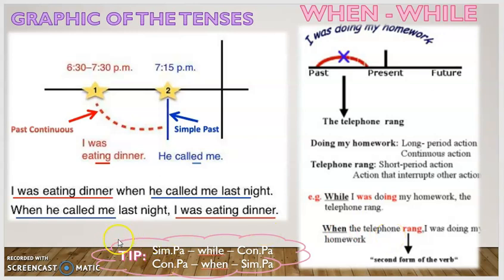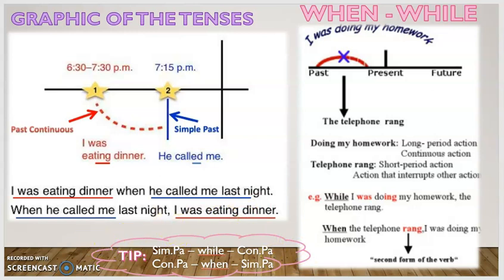Now I have an interesting tip for you about how to use while and when in the middle of two sentences. So simple past while continuous past. Simpa while compa. But according to when, you have continuous past when simple past. Compa when simpa. So you can memorize it in this way.